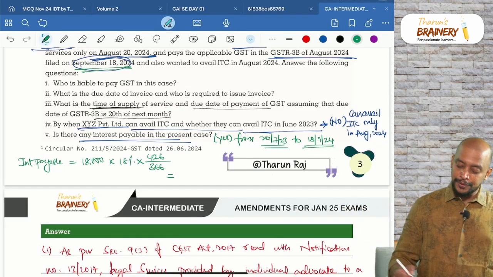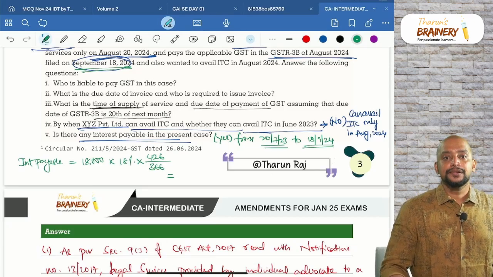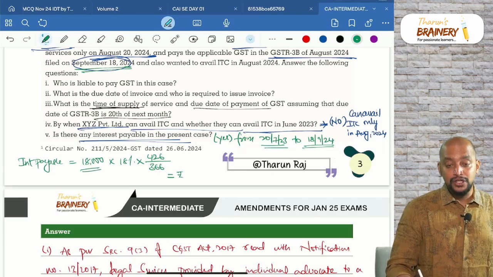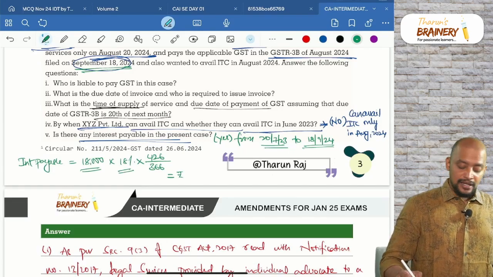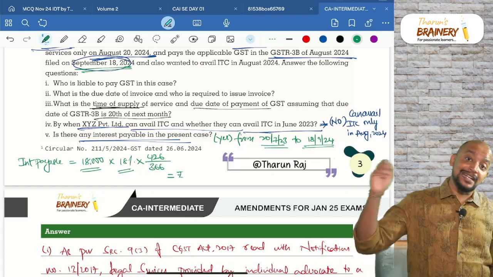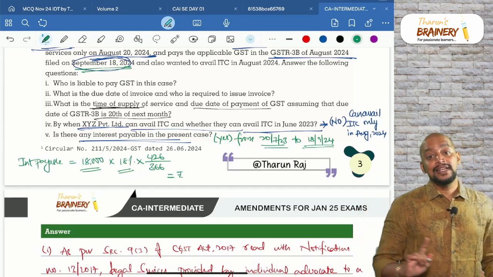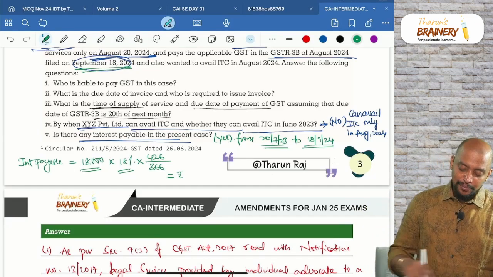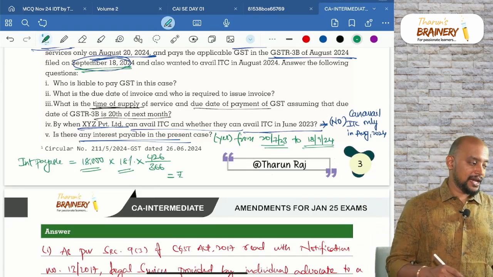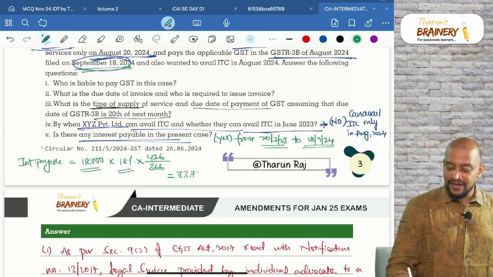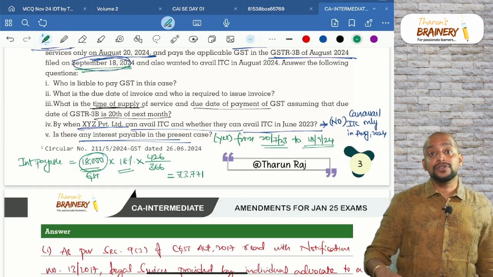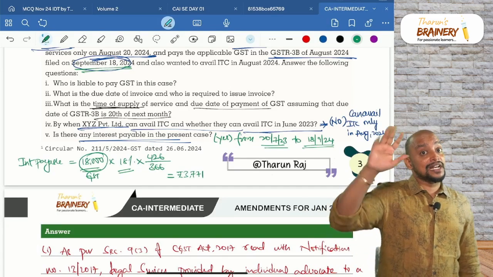How much it will come to? 18,000 into 18%, not 1 lakh into 18%, 18,000 into 18% into 426 by 366, okay, 3,771. 18,000 is the GST, don't calculate on 1 lakh, 1 lakh into 18% itself is GST.